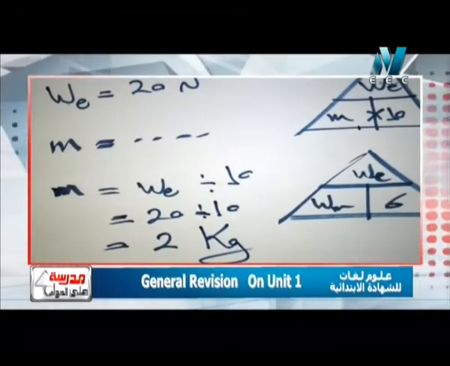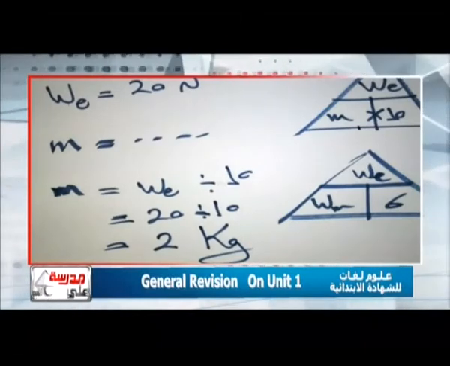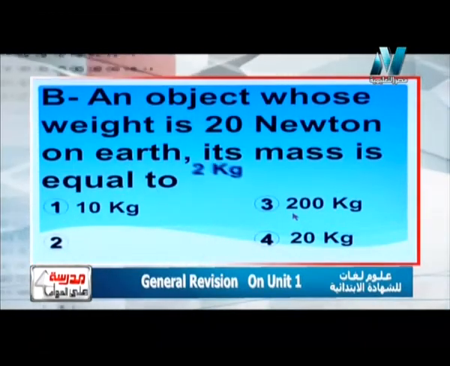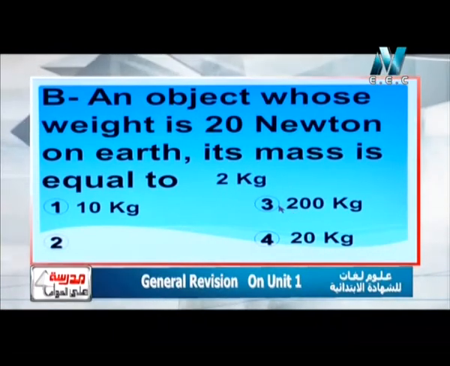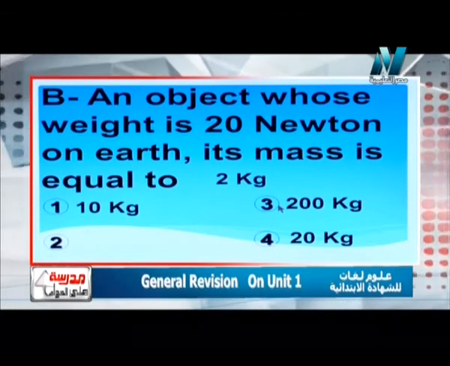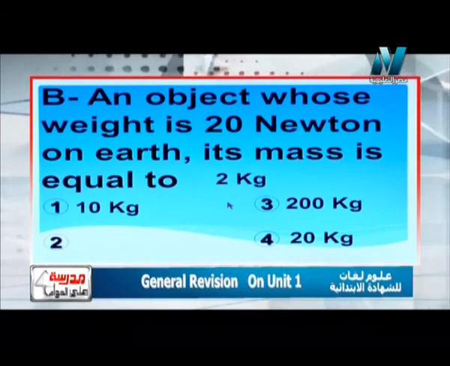We measure mass by kilogram as we have studied before. So the answer will be 2 kilograms. So if the weight is 20 Newton on the moon, or sorry, on the earth, the mass on the earth will be 2 kilograms. So when we want mass on the earth, we can divide weight on the earth by 10, as we have studied before from the first rule.